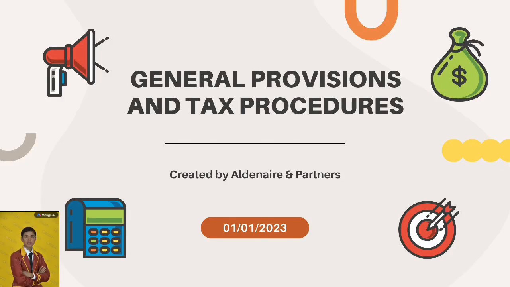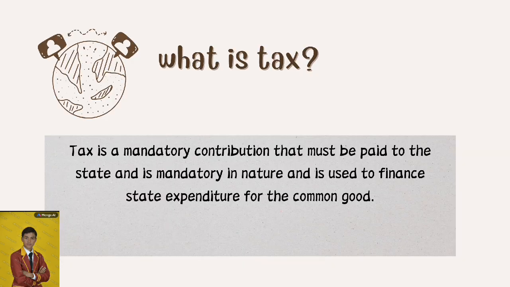Let me introduce myself. My name is Dicky Andrian with NPM 234120661. I'm from accounting class 23A. Here I will present about general provisions and tax procedures.